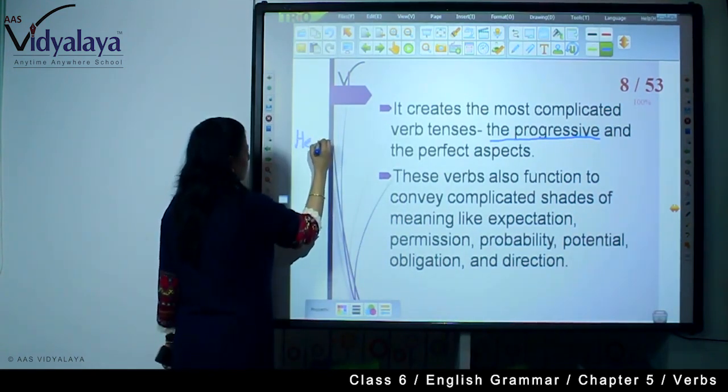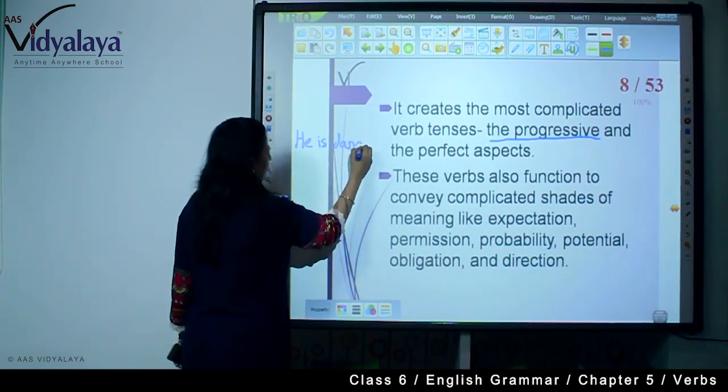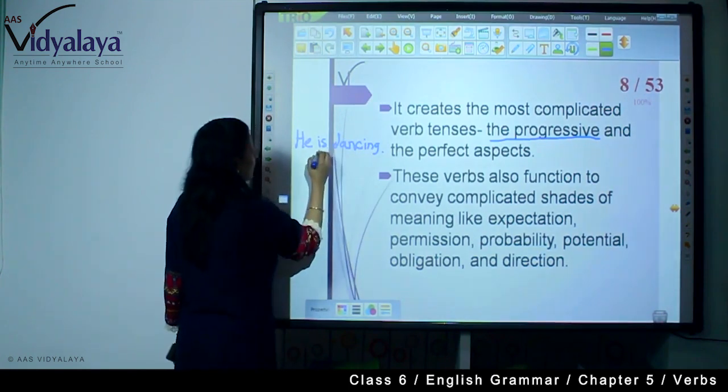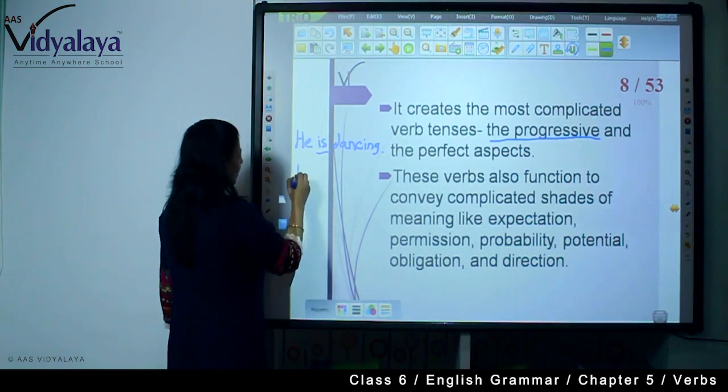He is dancing. So, what is he doing? He is dancing. So, this is what? Progressive. And the perfect aspect?